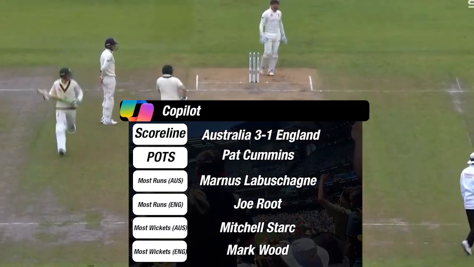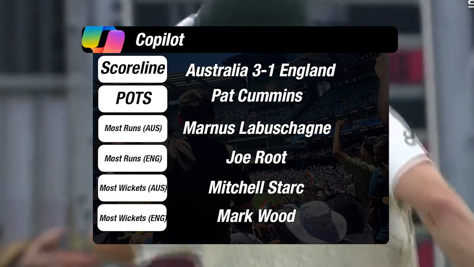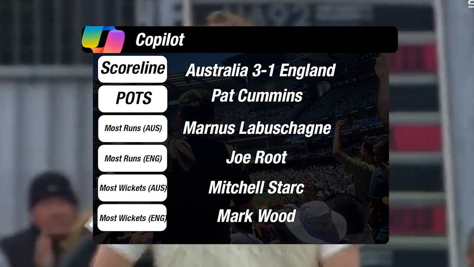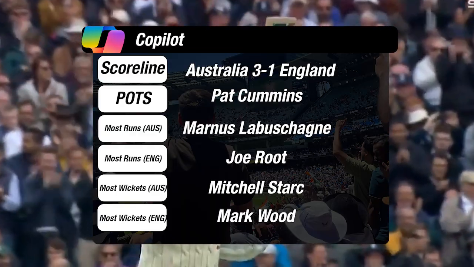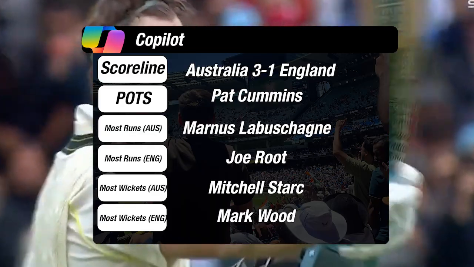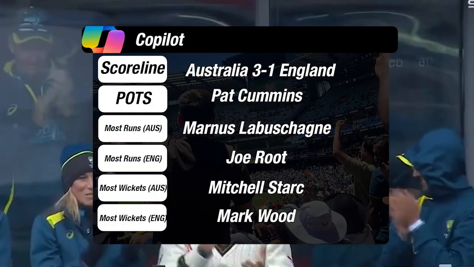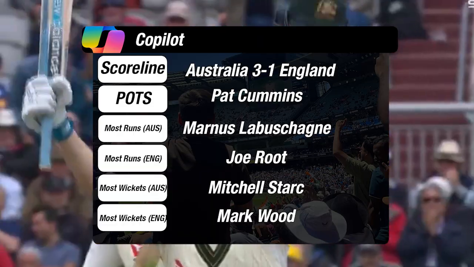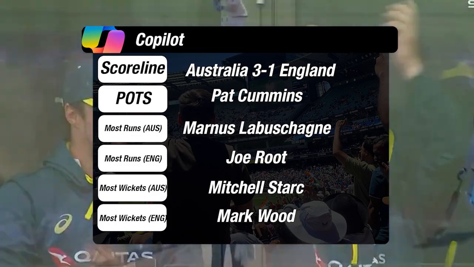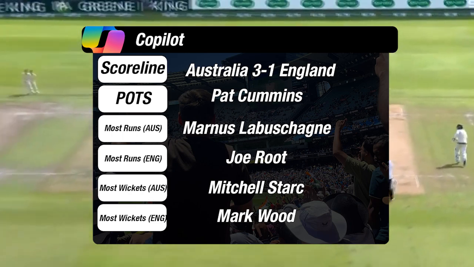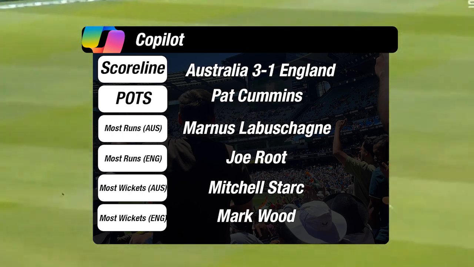Copilot then has gone 3-1 Australia again. Pat Cummins player of the series. Marnus Labuschagne for most runs for Australia. Joe Root most runs for England. Mitchell Starc most wickets for Australia, and surprisingly Mark Wood for most wickets for England. And what I don't get is that Cummins is player of the series, but Starc's got the most wickets. So it's a bit confusing.